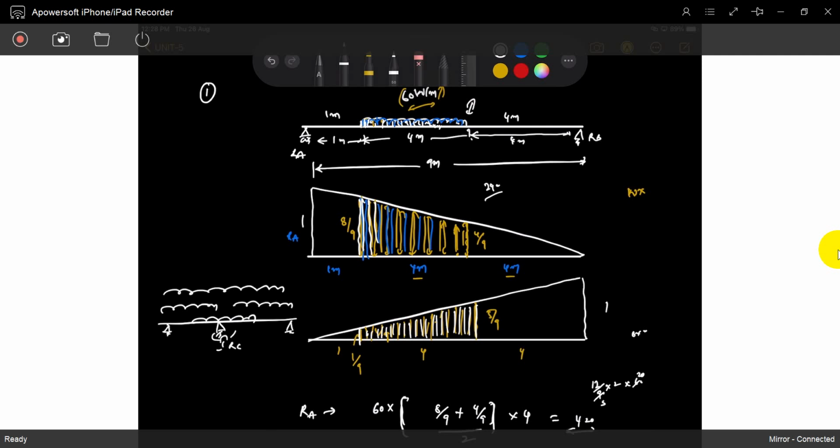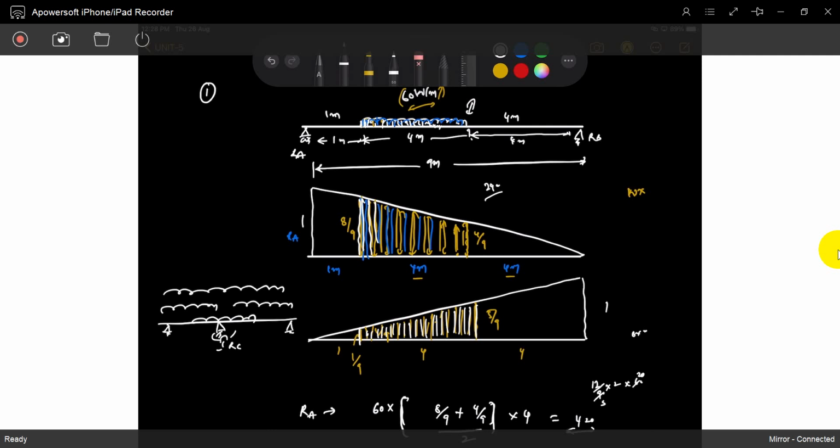We find out RC at different loading conditions, and the maximum force that reaches the support is the one we design for. But first, for this topic, we just have to initialize how to find out RA and RB.